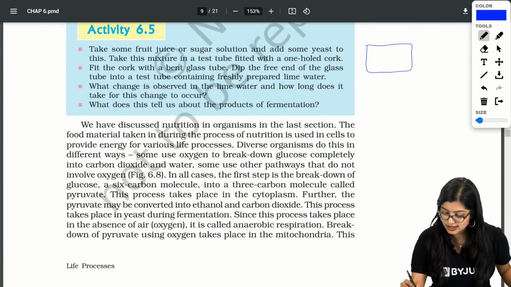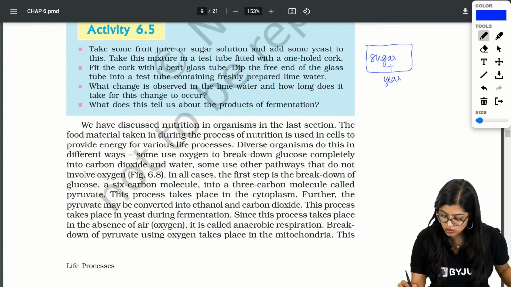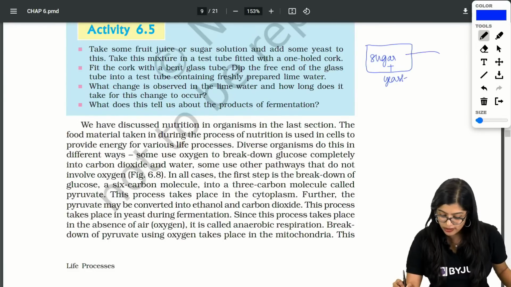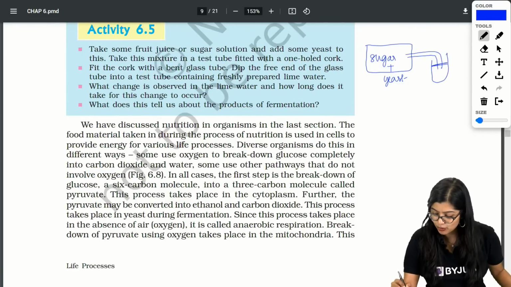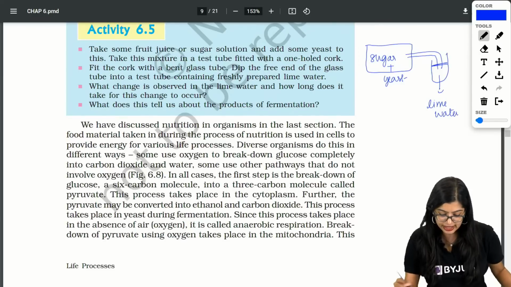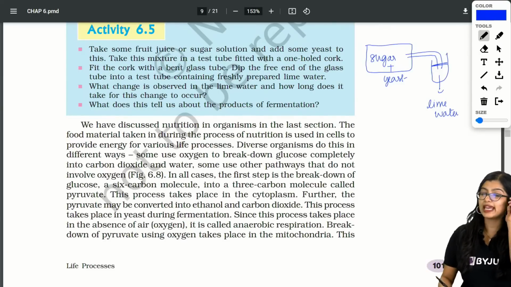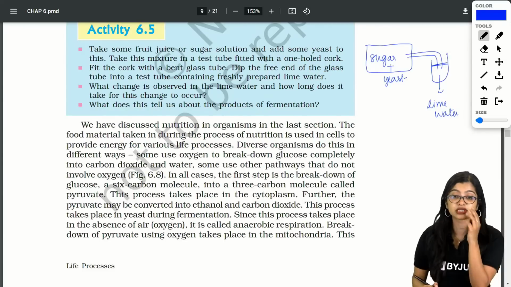You have a box, you have put sugar solution in it. Then you added yeast also, right? You made a hole and then you put a bent U-tube and then I put it in lime water, right? Now what are they saying? They're asking us what will happen to this lime water.